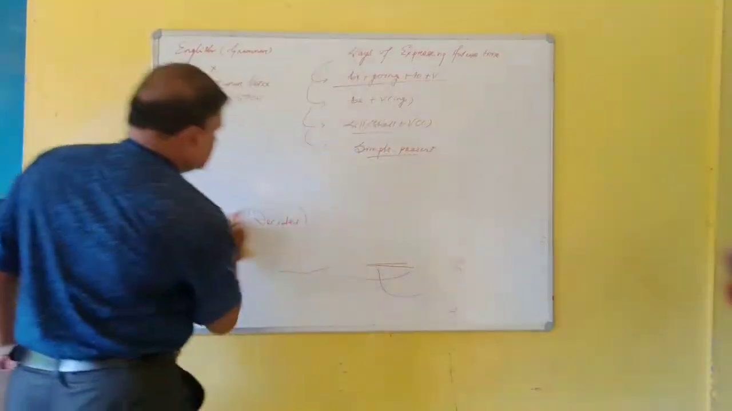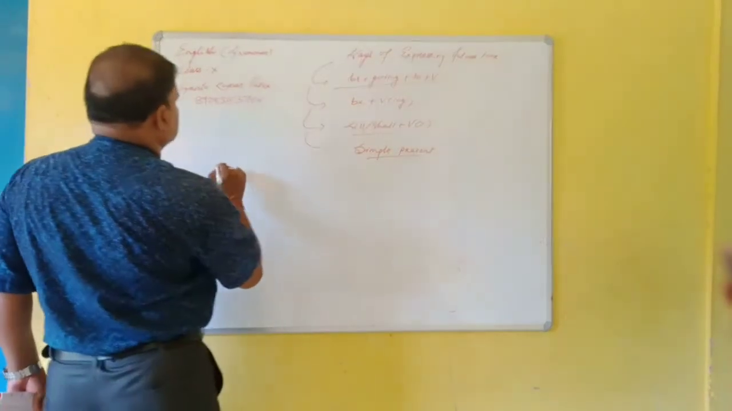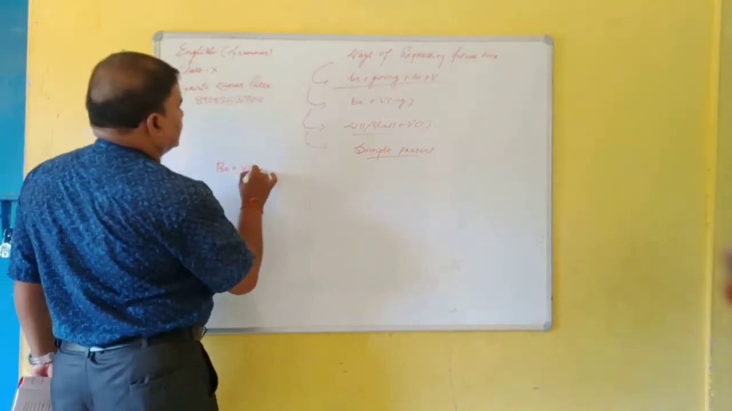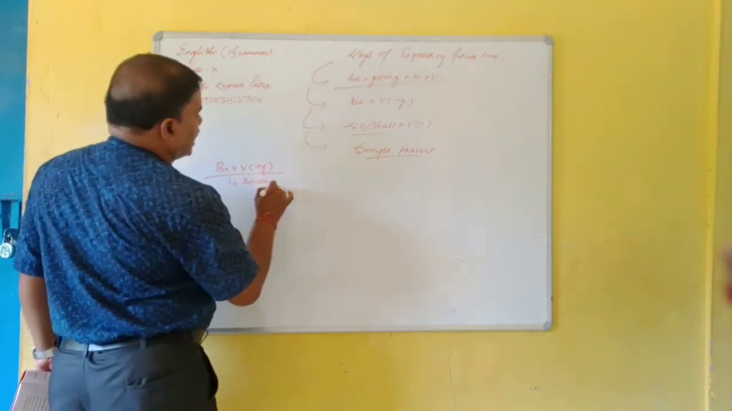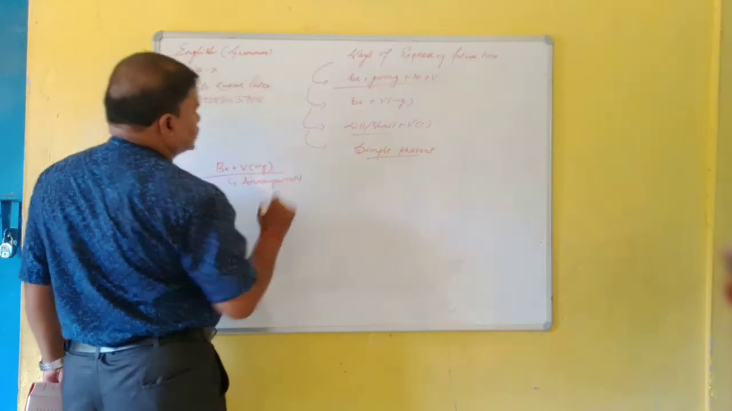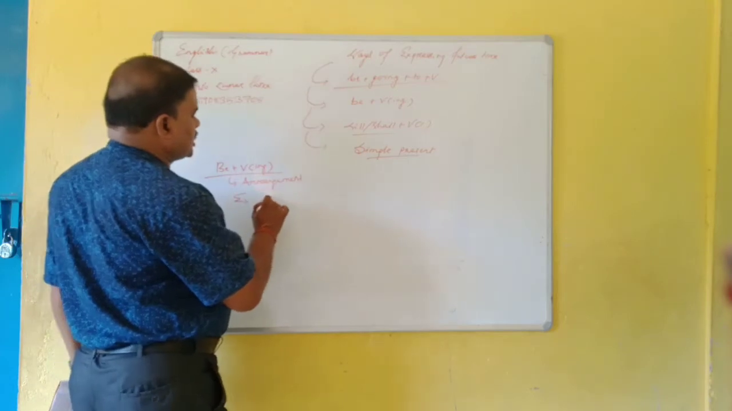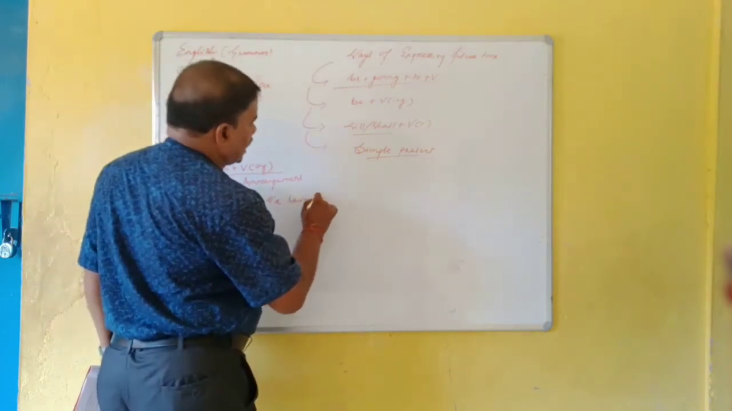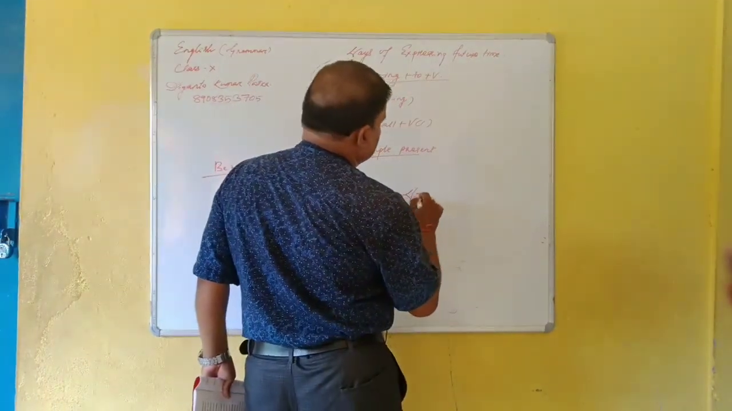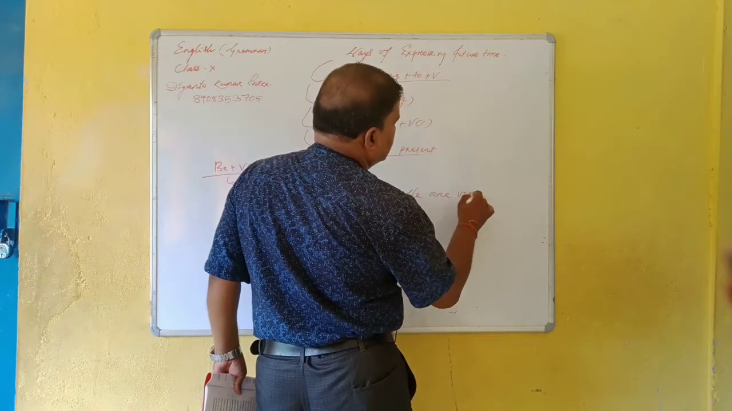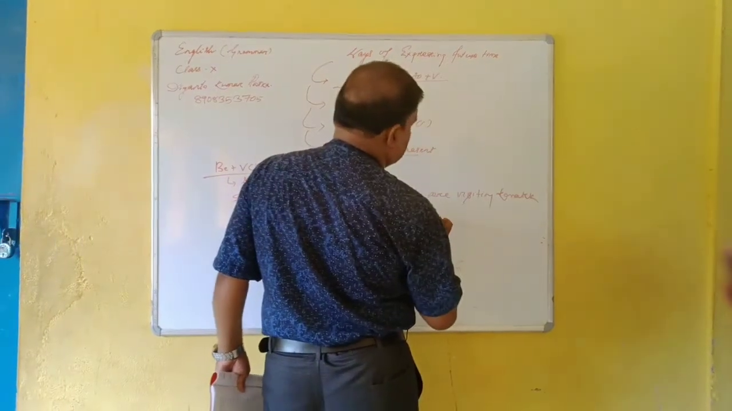Here another one, that is be plus verb ing. Be plus verb ing indicates the arrangement. We have already arranged. So here, for example, suppose we have hired a car. We are visiting Konark tomorrow. We are visiting Konark tomorrow.